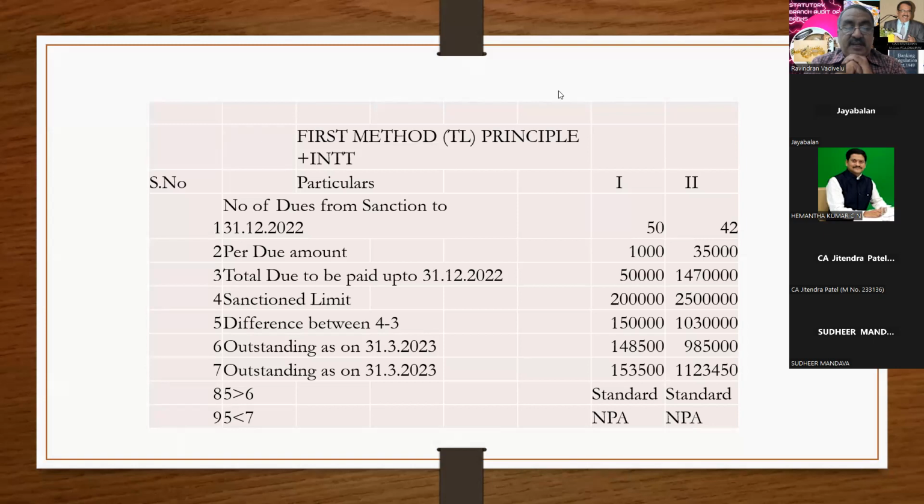And go to point number 2. Let us take point number 2 for revision. If the dues are 42, per due is 35,000, the party has to pay 14,70,000. This 14,70,000 you have to deduct from the 25 lakhs loan. The outstanding limit should be 10,30,000, but actual outstanding is 9,85,000. So the outstanding is less than point number 5, and that has to be treated as standard. In point number 7, the outstanding is 11,23,000. That means there is an arrear, so that account has to be treated as NPA. This is with reference to the first method.